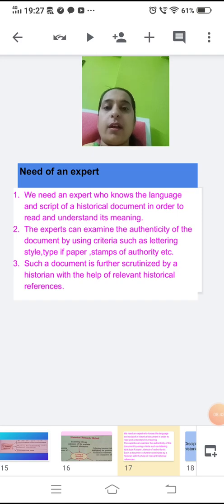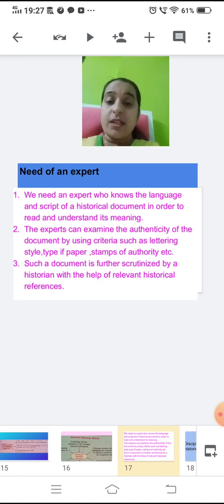Children, now why is an expert needed to check the authenticity? Let us see what is the need of an expert. We need an expert who knows the language and script of a historical document, in order to read and understand its meaning. There are certain experts who have expertise in the various disciplines that help in the research.